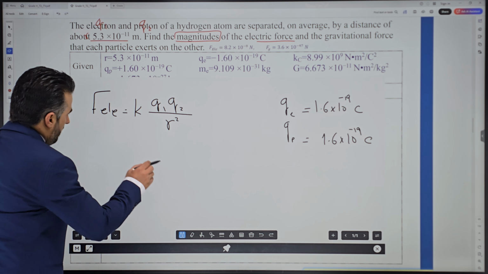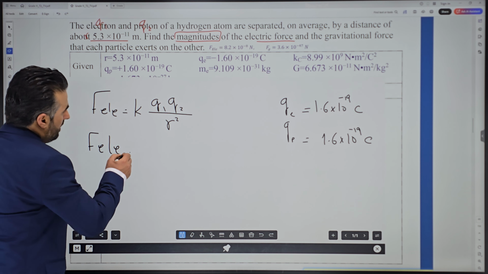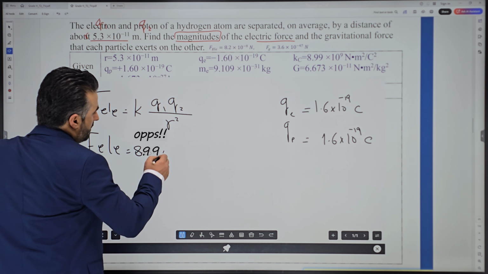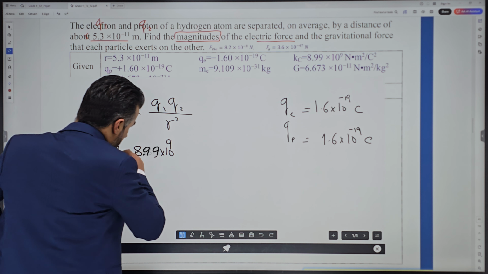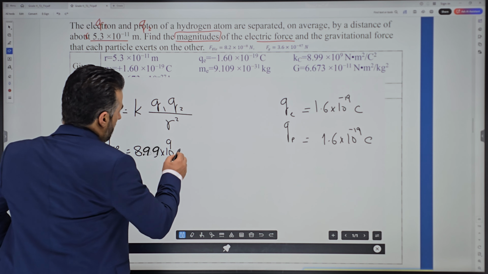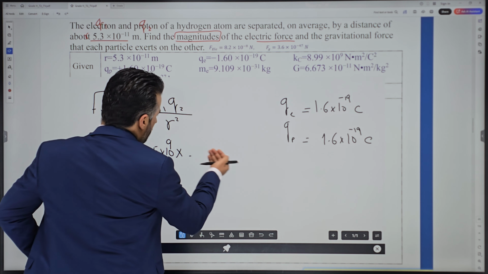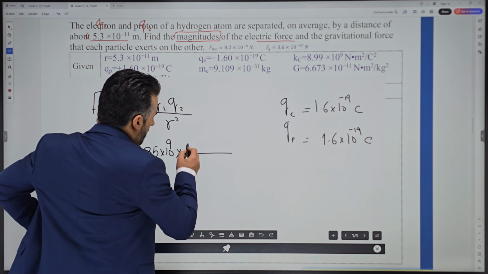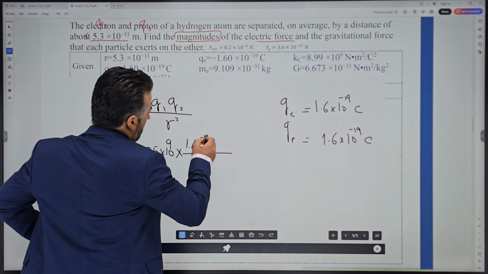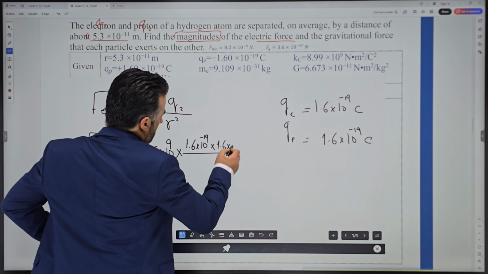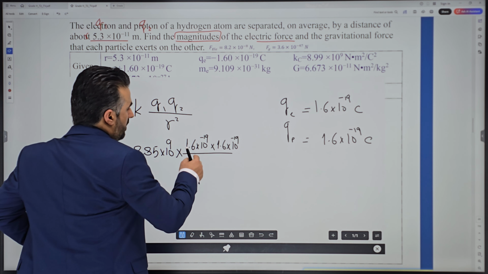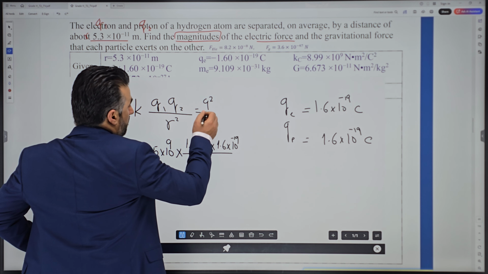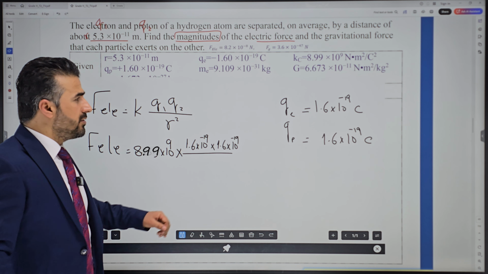Now all you have to do is plug in the numbers. For the electric force, K is Coulomb's constant. This will be given, that is 8.85 times 10 to the power positive 9, and then multiplied by charge 1 and charge 2. Because the two charges are the same, you could just write one and square it. I'll just write them both: 1.6 times 10 to the power negative 19 times another 1.6 times 10 to the power negative 19. Like I said, you could have written one of them and squared it, but that is only applicable if the two charges have the same magnitude.